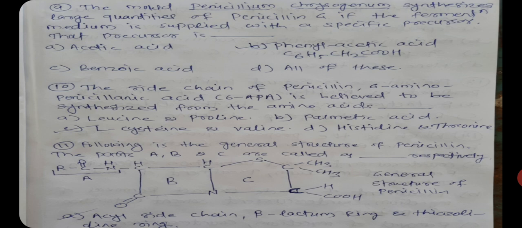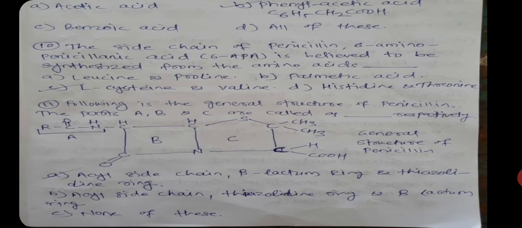Now see question number 11. Following is the general structure of penicillin. So here that penicillin structure is given, and you have to identify the different parts which are indicated by alphabets A, B, C. See, this is the general structure here, and option A is acyl side chain, beta lactam ring and thiazolidine ring. Then B option, acyl side chain, thiazolidine ring and beta lactam ring. C option, none of these.